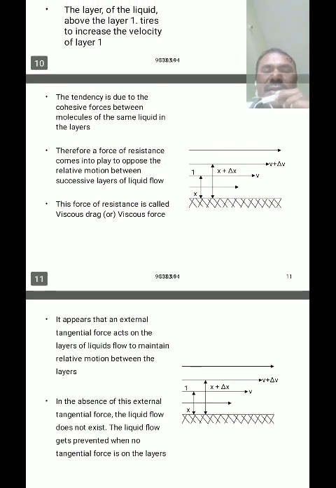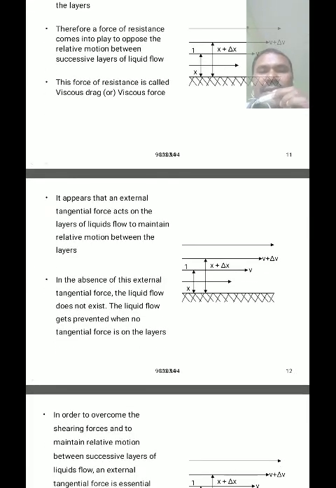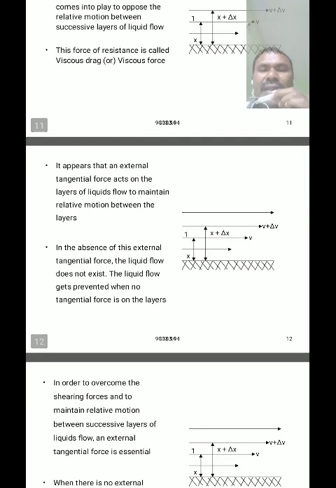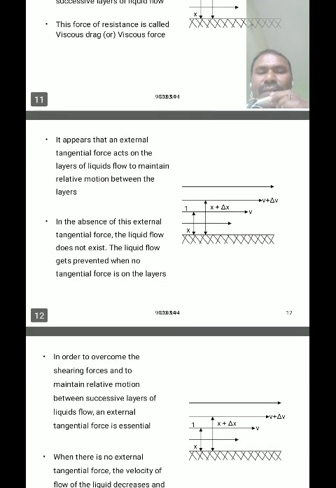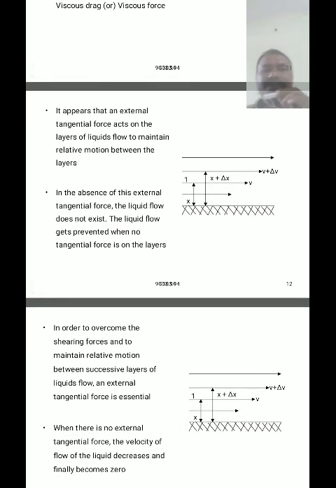Generally, it appears that an external tangential force acts on the layers of a liquid flow to maintain relative motion between the layers. In the absence of the external tangential force, the liquid flow does not exist. The liquid flow gets prevented when no tangential force is on the layers.